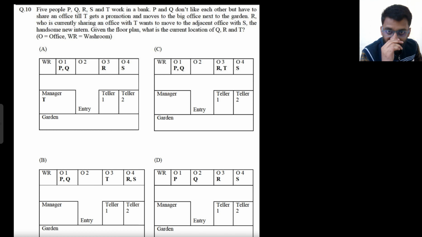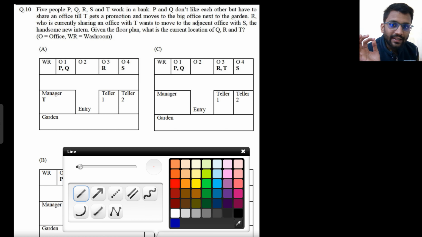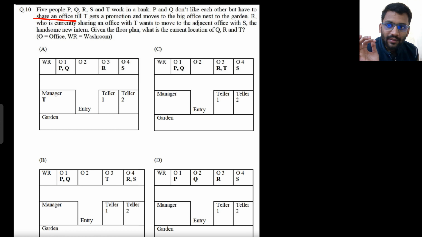The current case is P and Q are sharing the office. P and Q don't like each other, but still they have to share an office till T gets a promotion. If T gets a promotion, she or he will move to the big room near the garden. But this is not the current case.